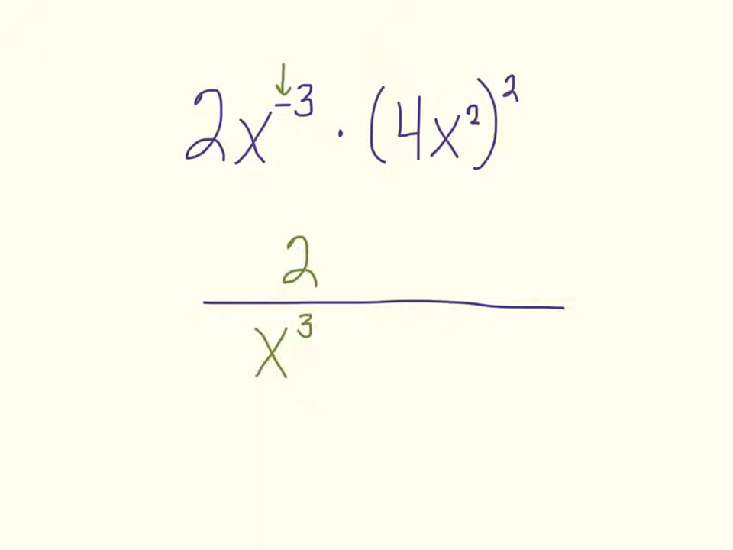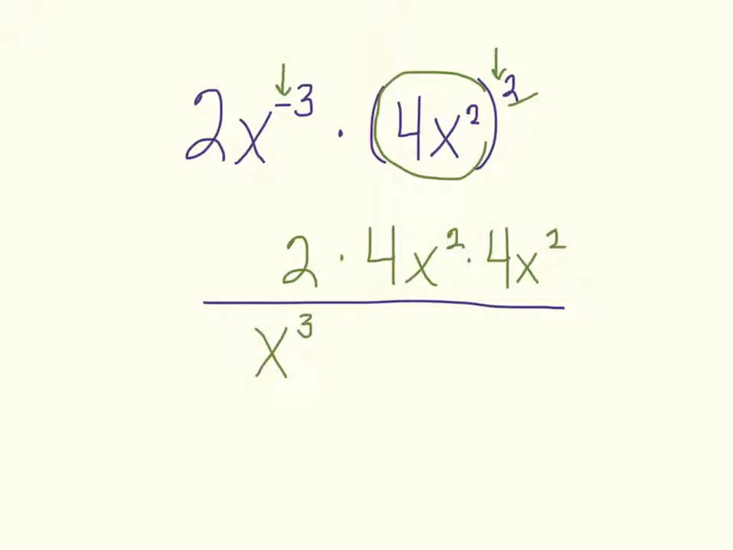Now we're looking at this term right here. The parentheses mean that this entire thing is going to go on the top, because we're looking at the sign of the exponent, and since it's positive, it's going to go on the top. But it says it's going to go on the top 2 times. So that means we write the entire thing: 4x squared 2 times on the top.